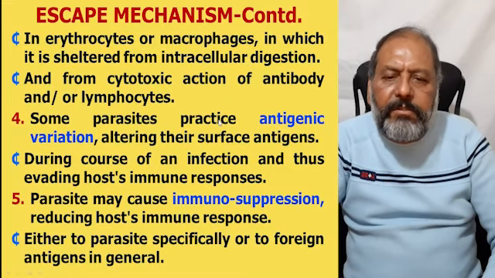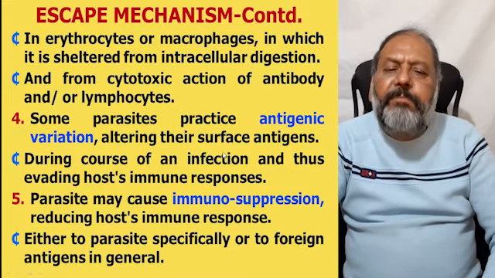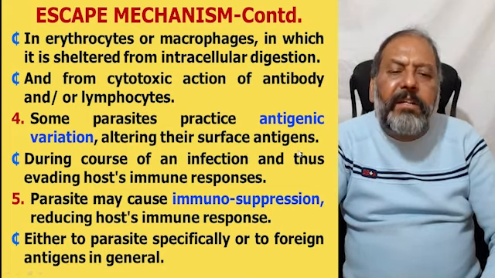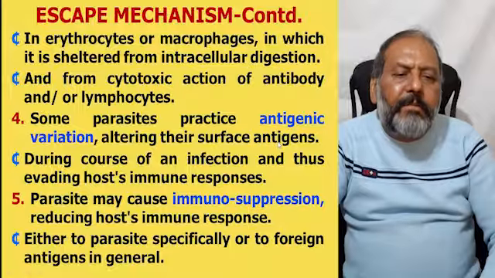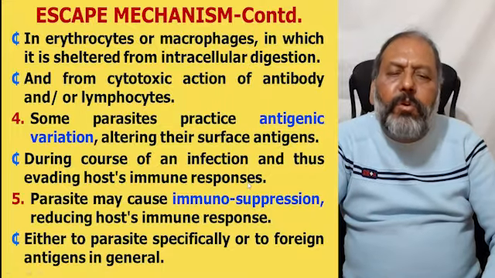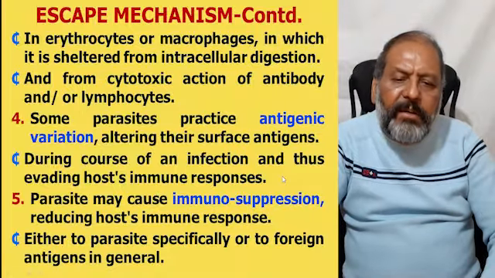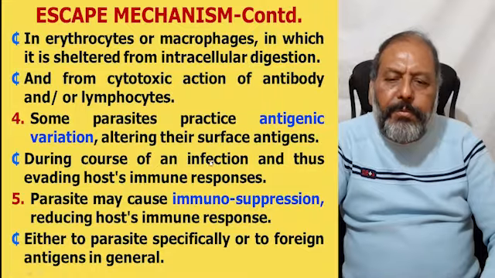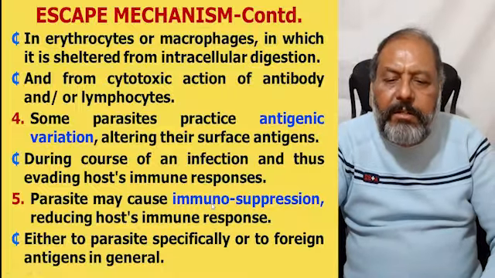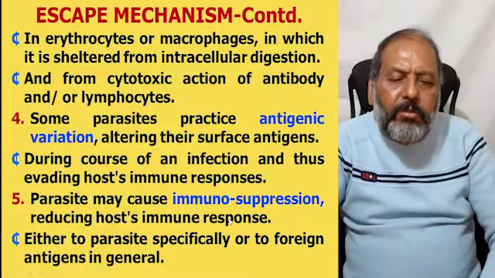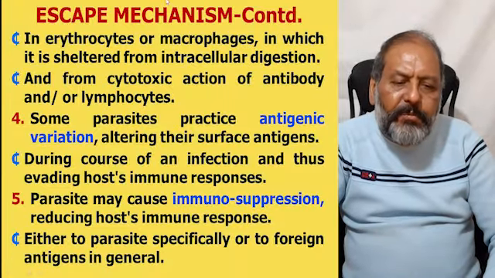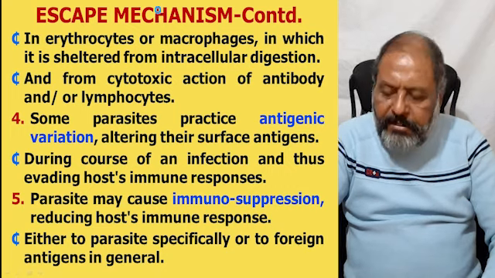Next, some parasites practice antigenic variation. They alter their surface antigens, and they deceive the body's defense system during the course of an infection, and thus evade the host immune response. Next, the parasite may cause immunosuppression, so reducing the host immune response, either to the parasite specifically or to foreign antigens in general.